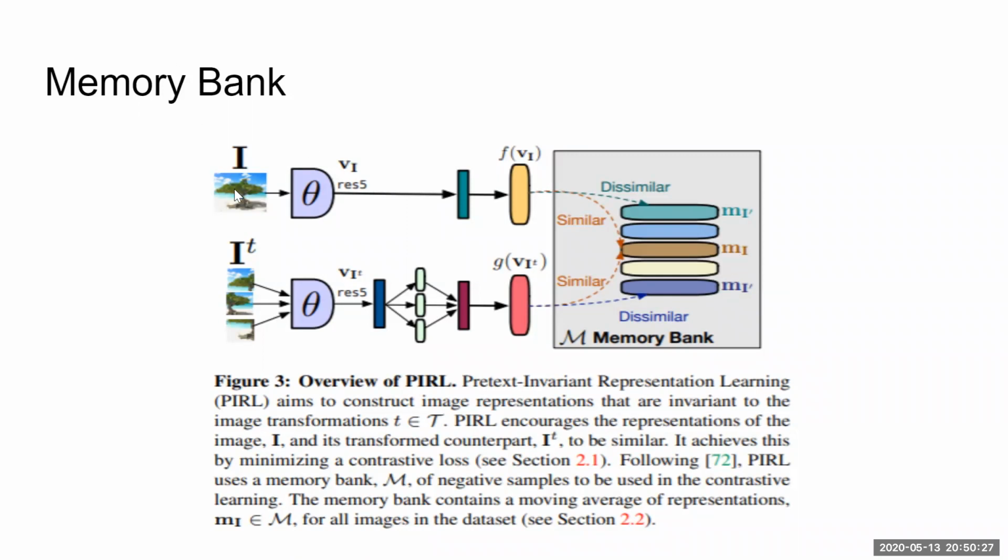As you move across batches and you encounter the same image again and again, you want to compute the moving average of all these F of VI vectors and store them as MI. So that way, even though your batch size is limited, you use MI instead of F of VI, and hence you represent a much larger set of images than you actually have in the batch. This is particularly true for the negative vector, the MI dash, the I dash vector that you're using. So your MI dash is representative of a much larger set of I dash than you would normally have with F of VI dash.